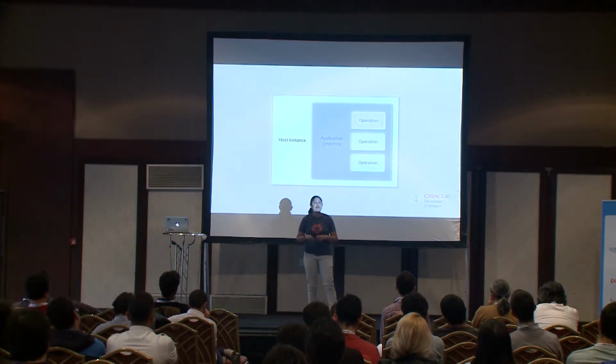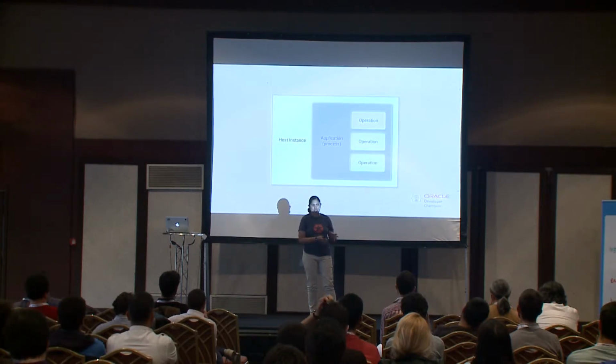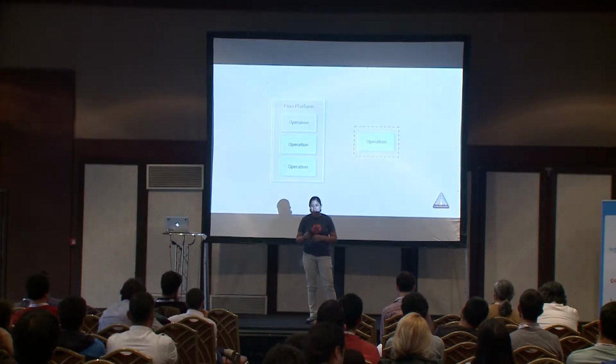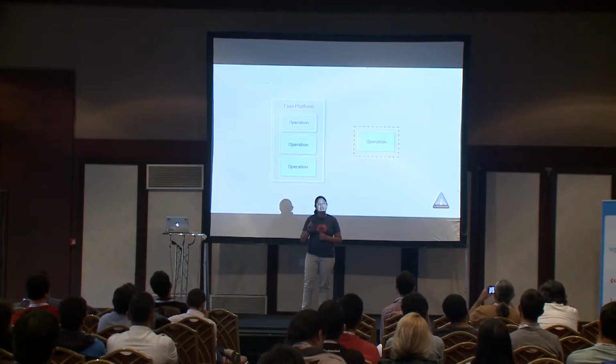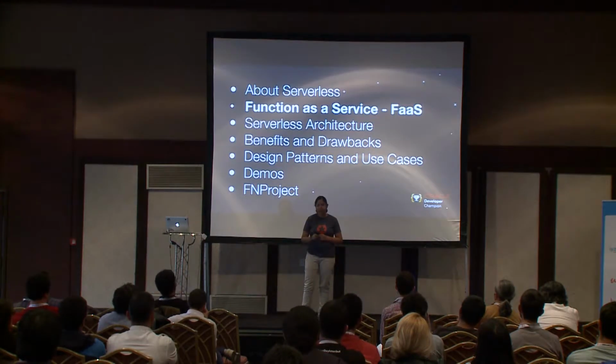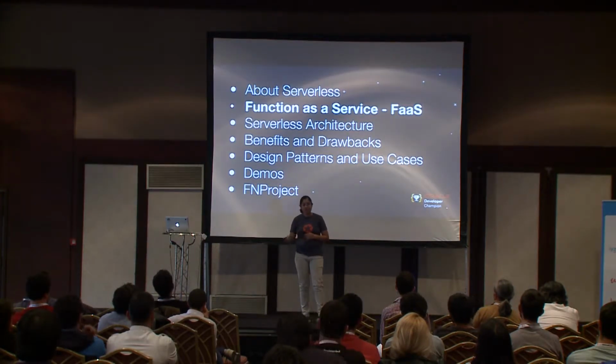So this is an example of a monolith or one microservice. Then I need to have a host instance and configure that one. And inside the host instance, I will have my application, and my application has all my operations. In serverless, I will have my function on a function as a service platform, and I will take care only to develop any one operation there. So where is the function as a service?